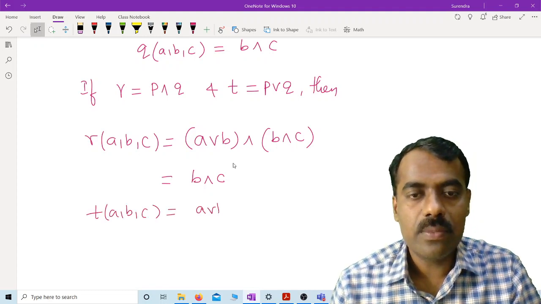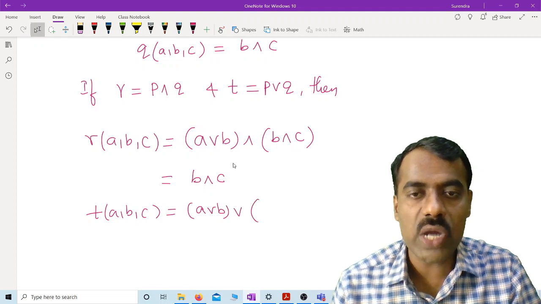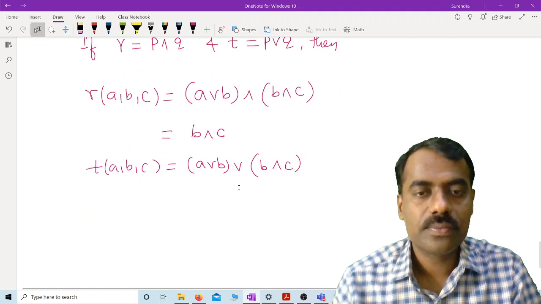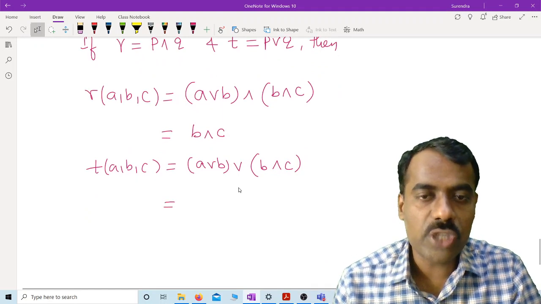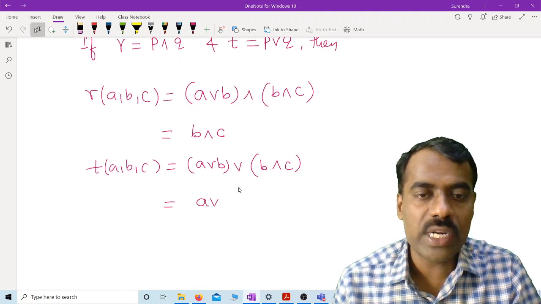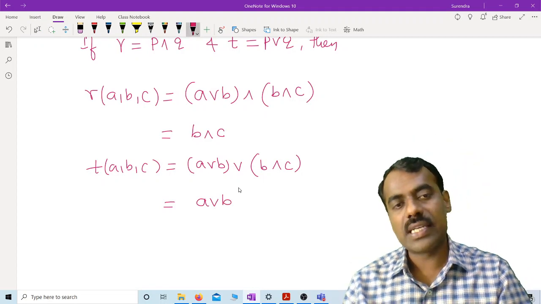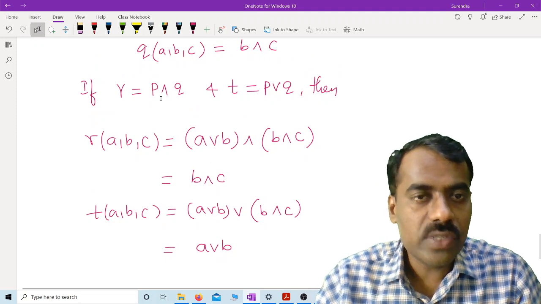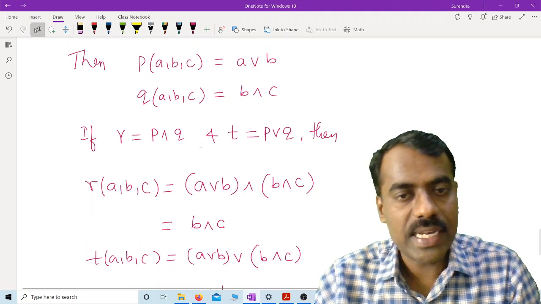And what is t of a, b, c? It is the join of those two values: a join b join b meet c. Now what is this one? Because you are joining the smaller element, so you won't get anything new, you get a join b. Is this clear? So you can evaluate any polynomial using the known polynomials, right?